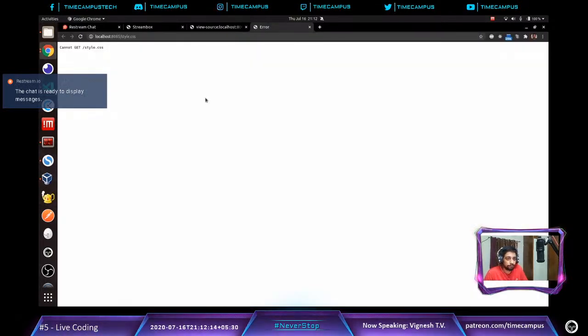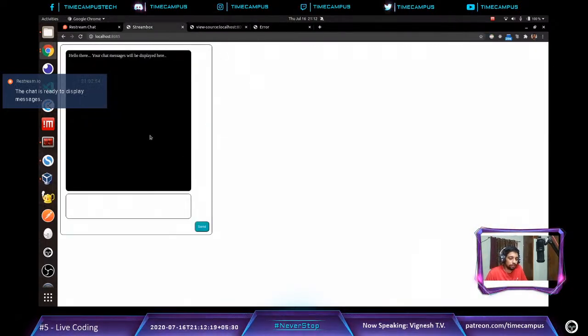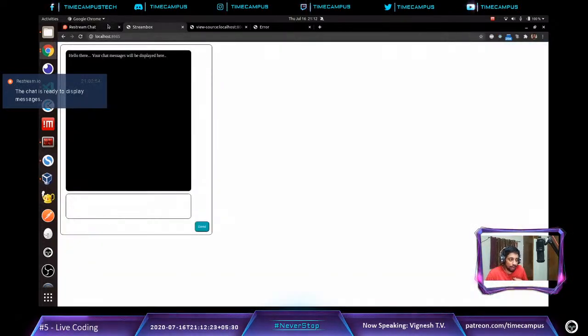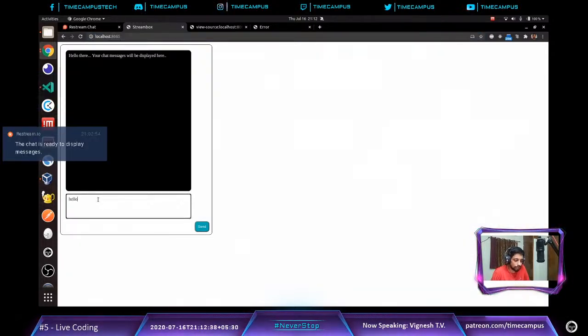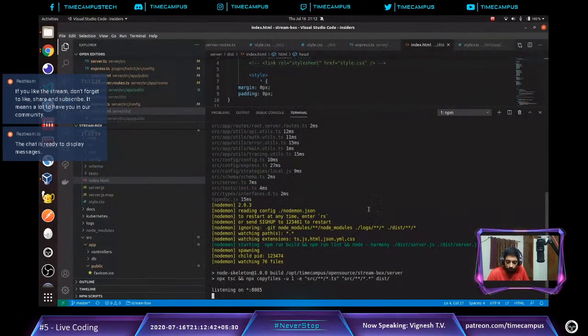Okay, there we go. So we have a chat. This is what we have so far. We have a chat box where we have a text area and a button. If you click that button, it should basically send a chat message. So if you want to test that, I type hello and click on send. You must be able to get the hello here.